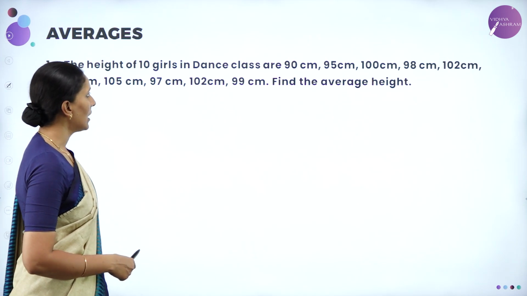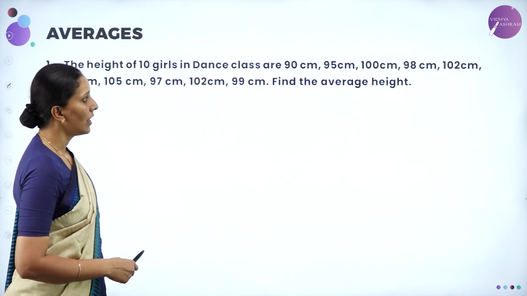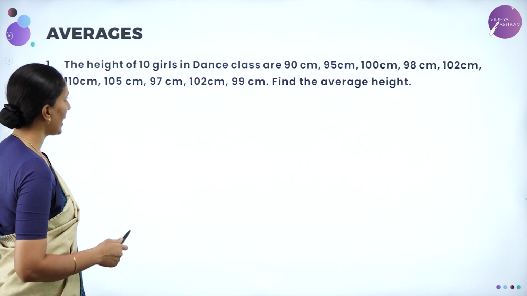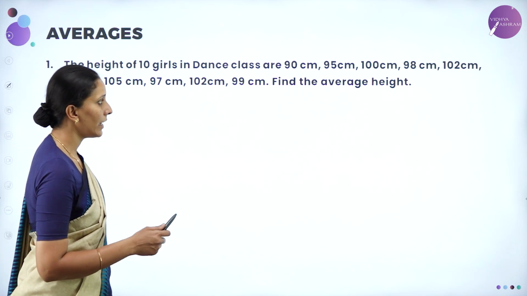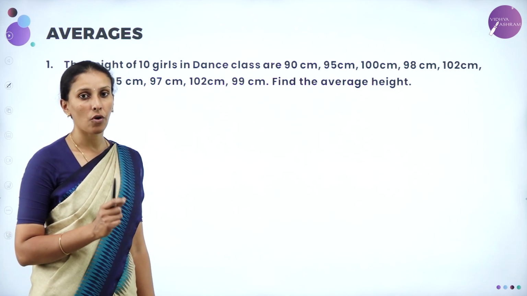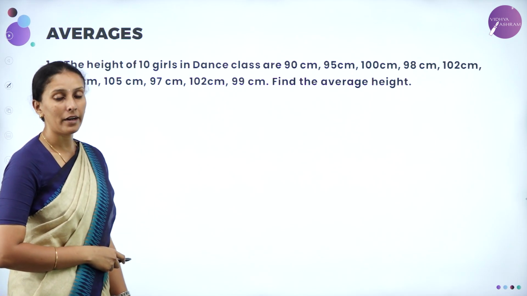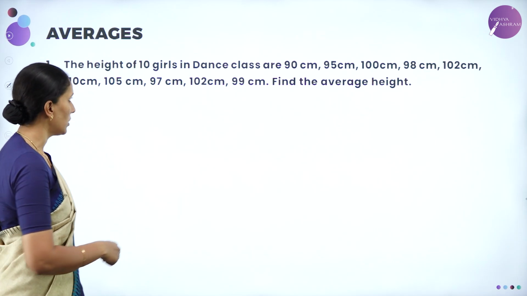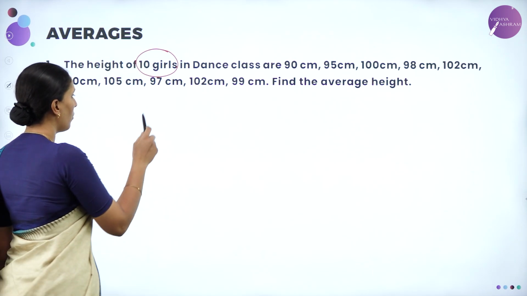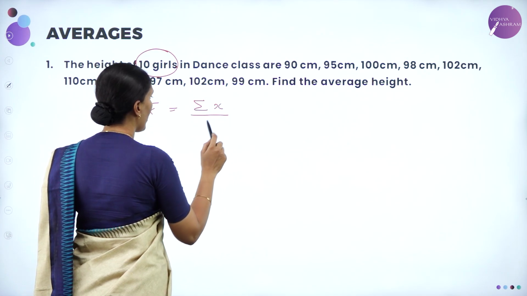The heights of the 10 girls in a dance class are 90 centimeter, 95, 100, 98, 102, 110, 105, 97, 102, 99 in centimeters. Find the average height. So here we are going to use the concept of simple average, that is sum of all observations divided by total number of observations. They have clearly given here 10 girls. So therefore the simple average is always summation of x divided by n.